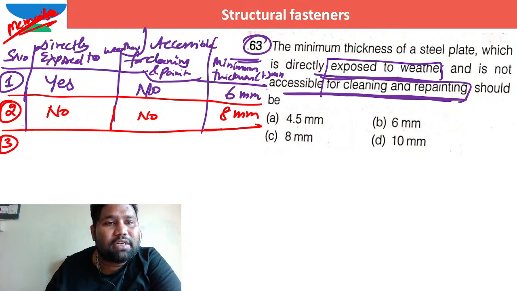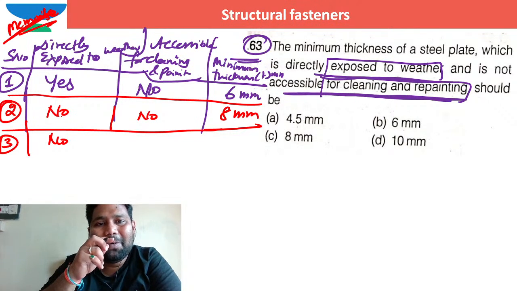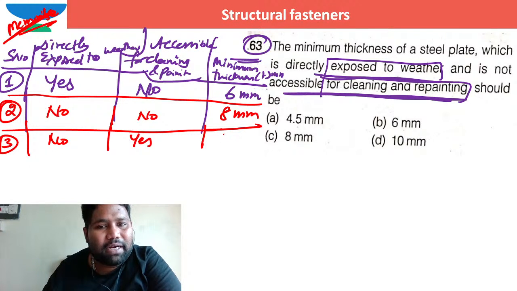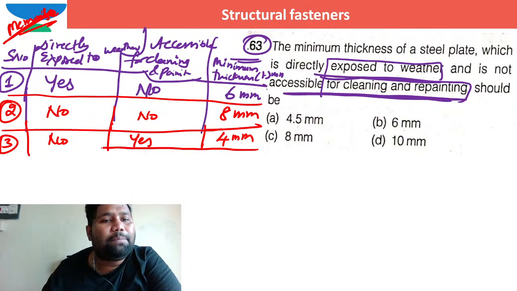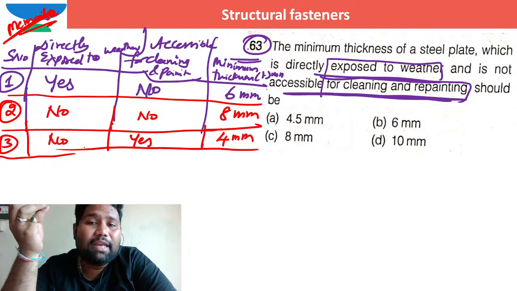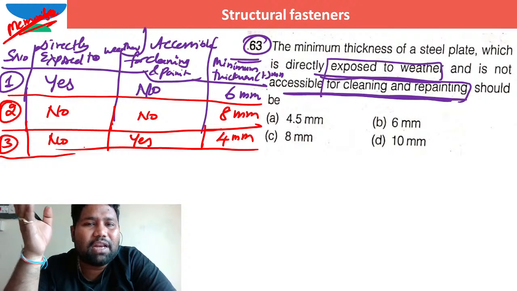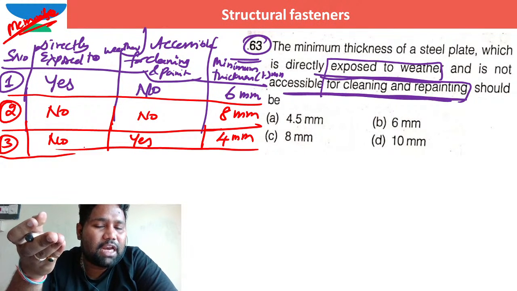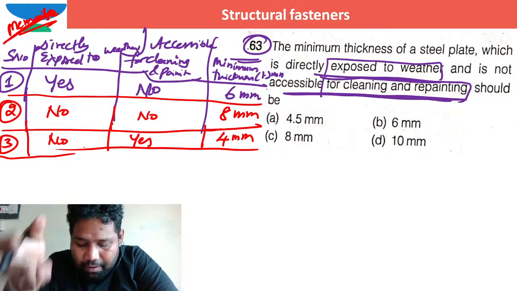Now in some of the conditions, when it is not directly exposed to weather but accessible for cleaning and painting, in such case the minimum thickness of the steel plate that I can use is 4 millimeter. So it depends. The minimum thickness of the plate, or the gusset plate, that I can use depends on the type of environmental condition. It can be 6 millimeter, 8 millimeter, or 4 millimeter.